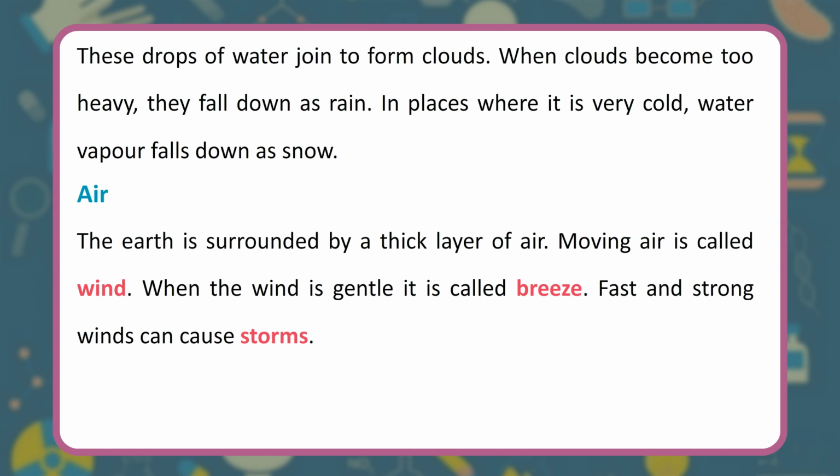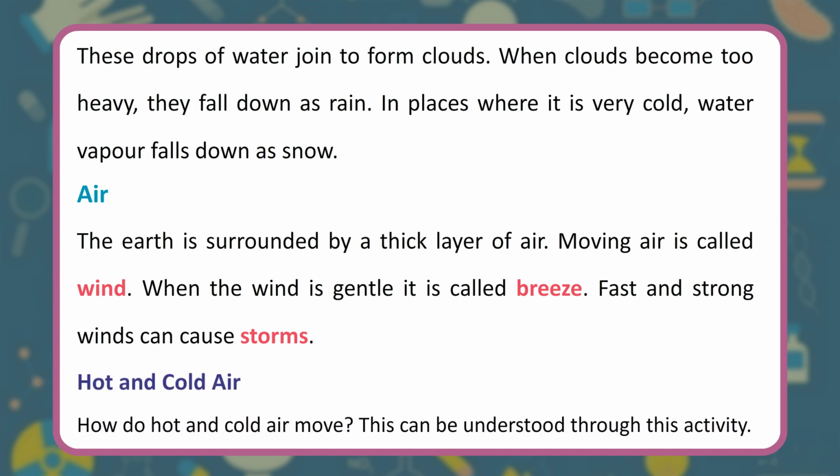Air. The earth is surrounded by a thick layer of air. Moving air is called wind. When the wind is gentle, it is called breeze. Fast and strong winds can cause storms. Hot and cold air. How do hot and cold air move? This can be understood through this activity.